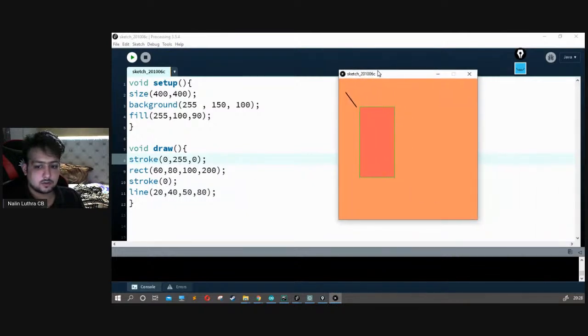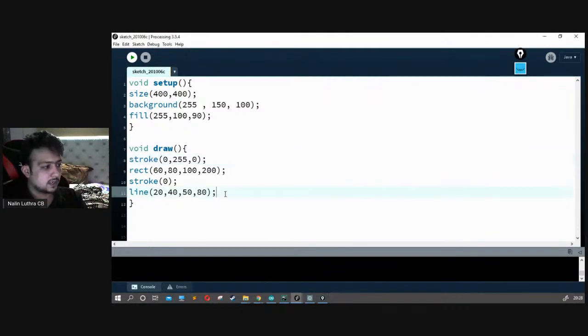Cool. So now we got the green we want as well as the black we want. So that's how you actually play with our simple stroke and things like that. So play with stroke, play with fill, and just explore how things work. Okay, so let's see what all different types of things we have.